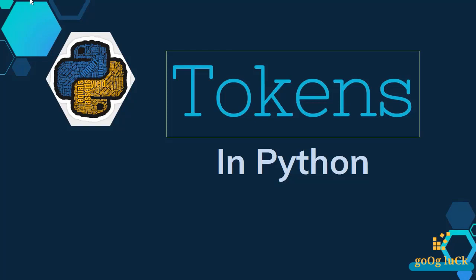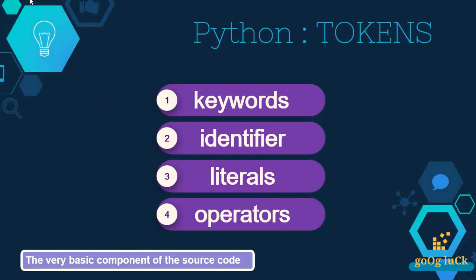Python token is the smallest meaningful component, or a very basic component of the source code. The characters are categorized as one of the four classes of tokens that describe their functions. It can be a keyword, a literal, an identifier, or an operator. Fine, so let's discuss them one by one, starting with keyword.